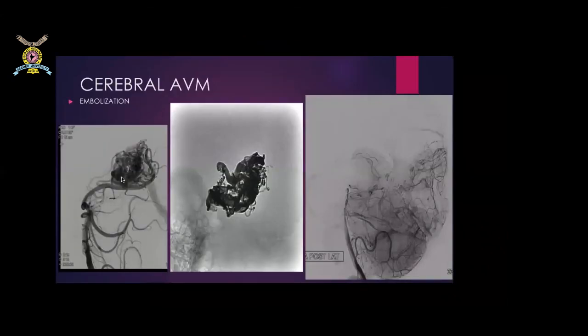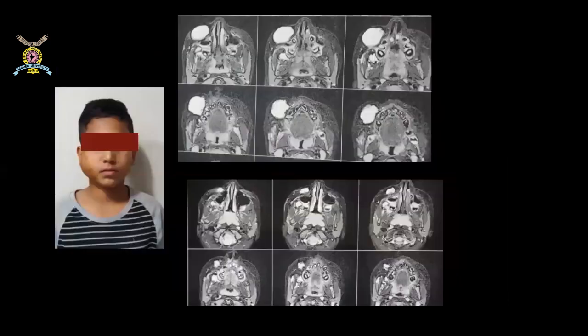So this is one case. This is the angiogram, and we can see multiple blood vessels with a tangle or pool of blood vessels here. So we enter into one of these blood vessels and inject a material, that is embolization. This is the permanent material, and this is after injection of the material. We are not able to see any of the blood vessels actually. And now this patient is cured. So for cerebral AVM, we have something known as endovascular embolization.